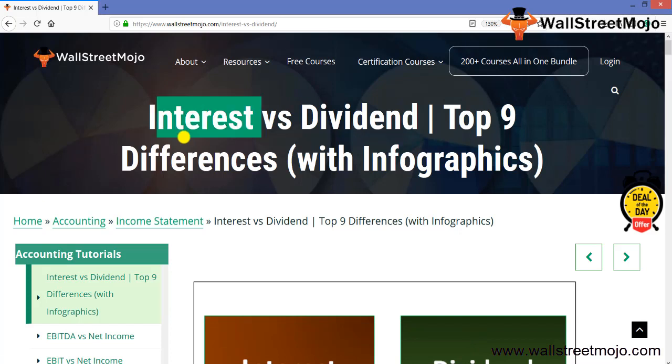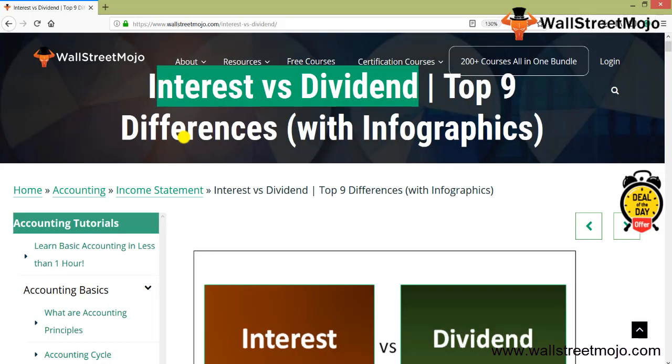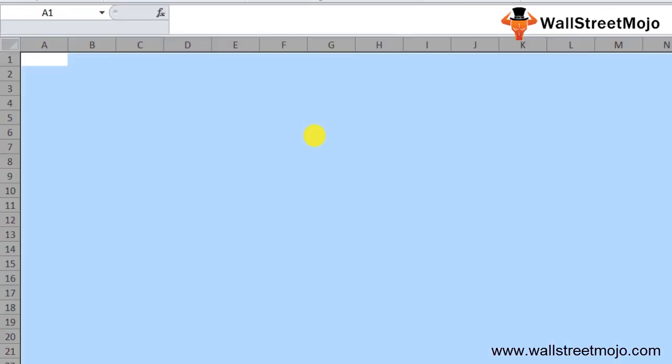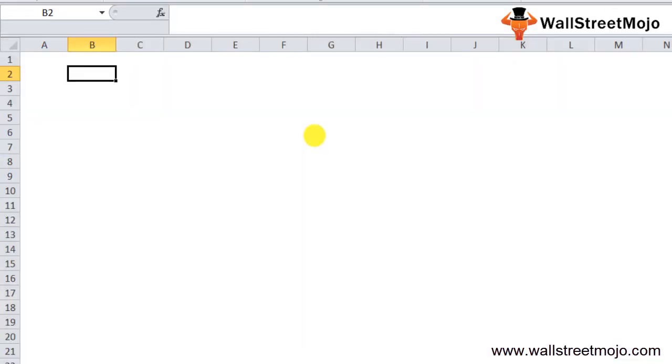Friends, today we have a topic which is interest versus dividend. We are going to discuss the top 9 differences with the help of the infographics here. Well, we'll begin. Everyone must be well versed with these two terms. They are very common terms and are used in day-to-day life. So interest and dividends are completely different concepts altogether.